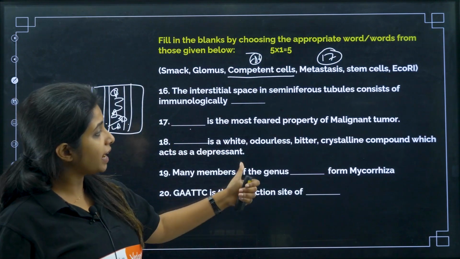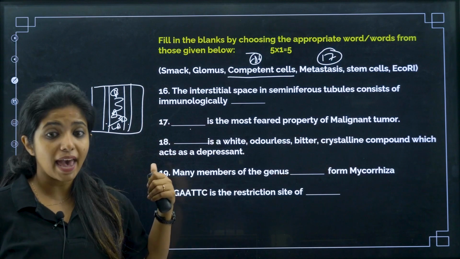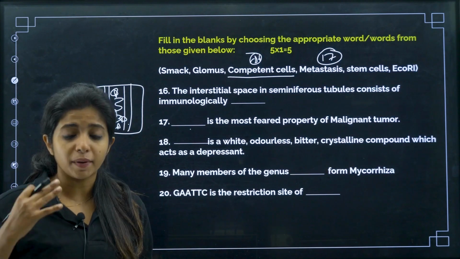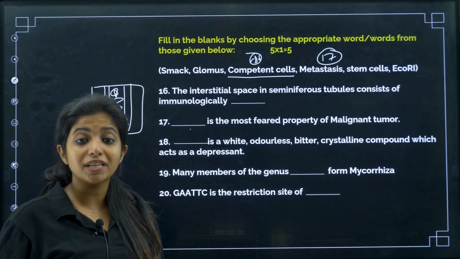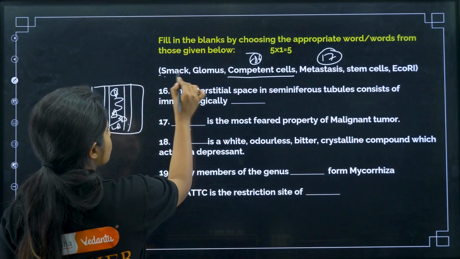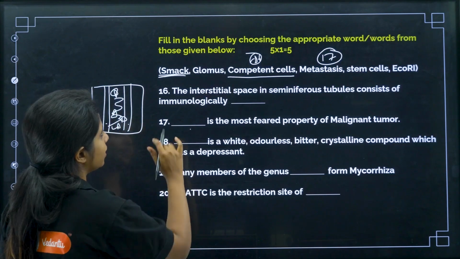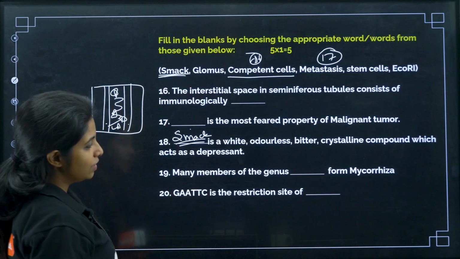Now, dash is a white, odorless, bitter crystalline compound which acts as a depressant. White, odorless, bitter crystalline compound. It is an opioid, my dear children. What is it? Heroin. And heroin is known as smack. It is a depressant. It will make you go into depression. So it is smack.